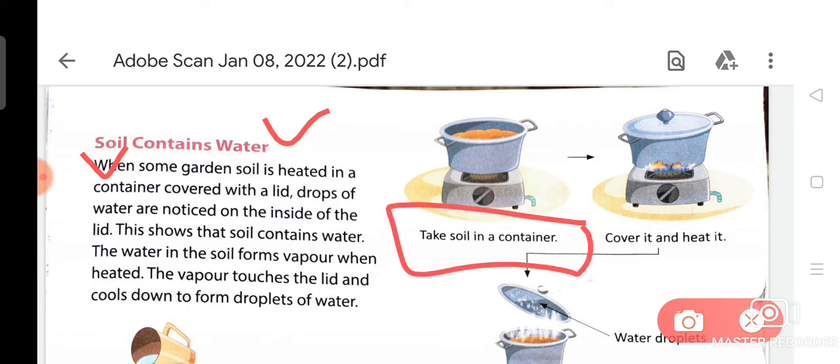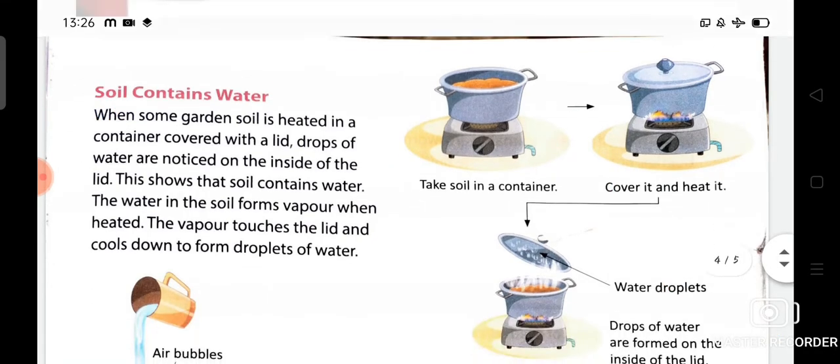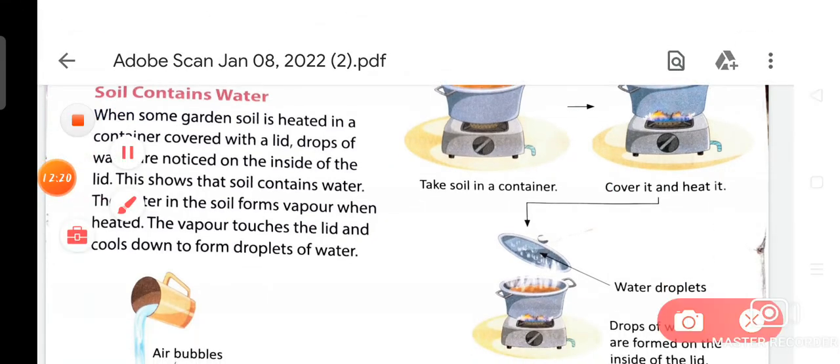Take soil in a container, cover it and heat it. Water droplets. As you can see, water droplets.